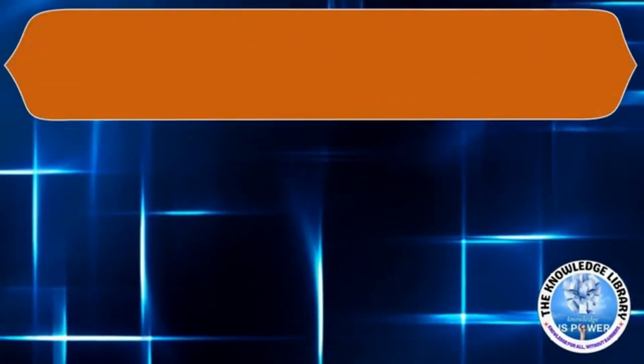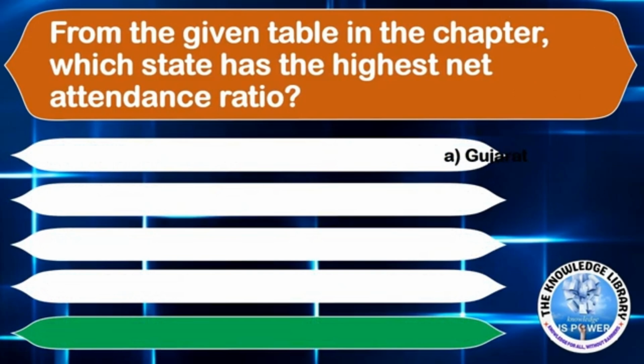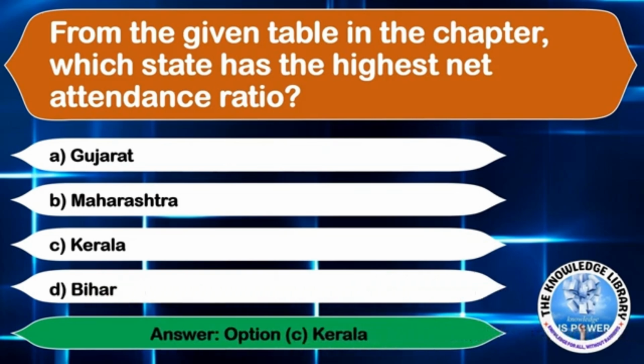The next question is, from the given table in the chapter, which state has the highest net attendance ratio? Option A, Gujarat. Option B, Maharashtra. Option C, Kerala. Or option D, Bihar. The correct answer is option C, Kerala.